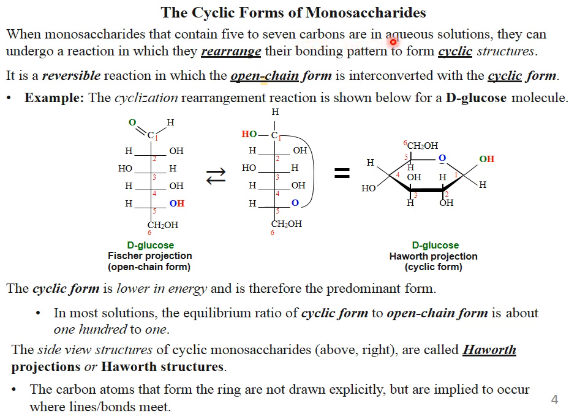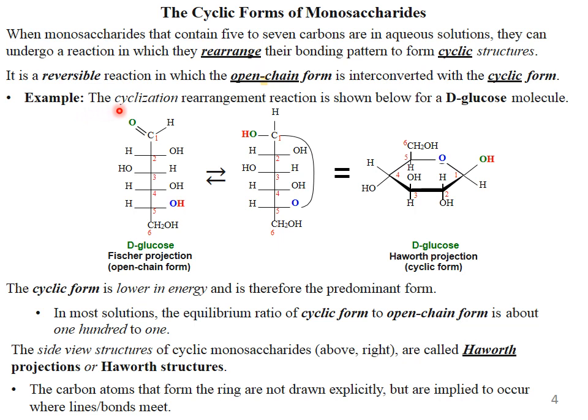It is a reversible reaction in which the open chain form is interconverted with the cyclic form. Example: the cyclization rearrangement reaction is shown below for D-glucose. Here this is the D-glucose molecule, in the Fischer projection formula. The lone pair of the oxygen on carbon number 5 attacks the carbonyl center, and the bond shifts over and is converted into a cyclic sugar.